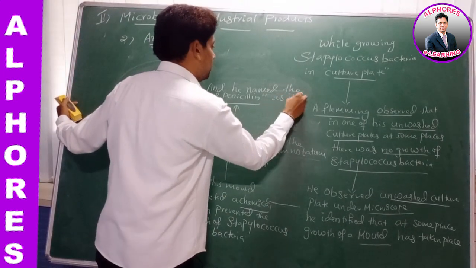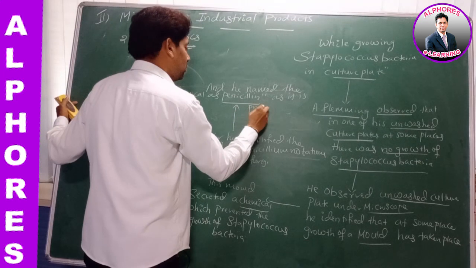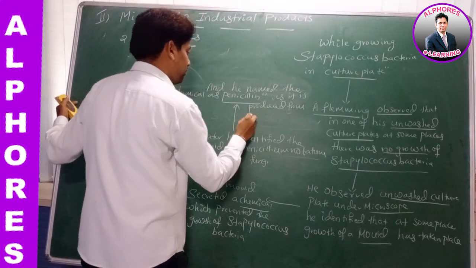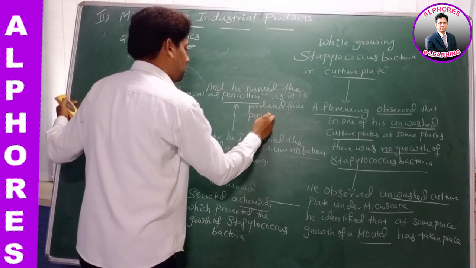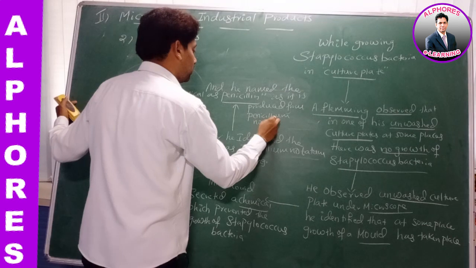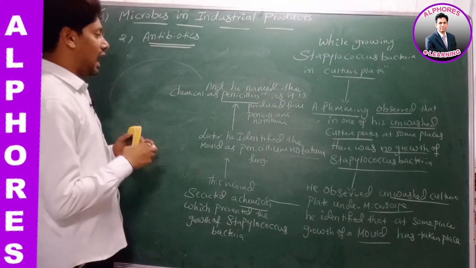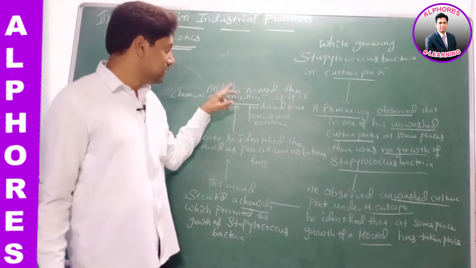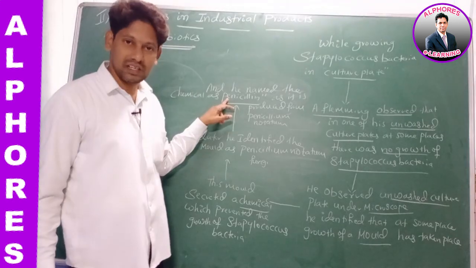As it is produced from Penicillium notatum. As this chemical is produced by Penicillium notatum, he named that chemical as penicillin.